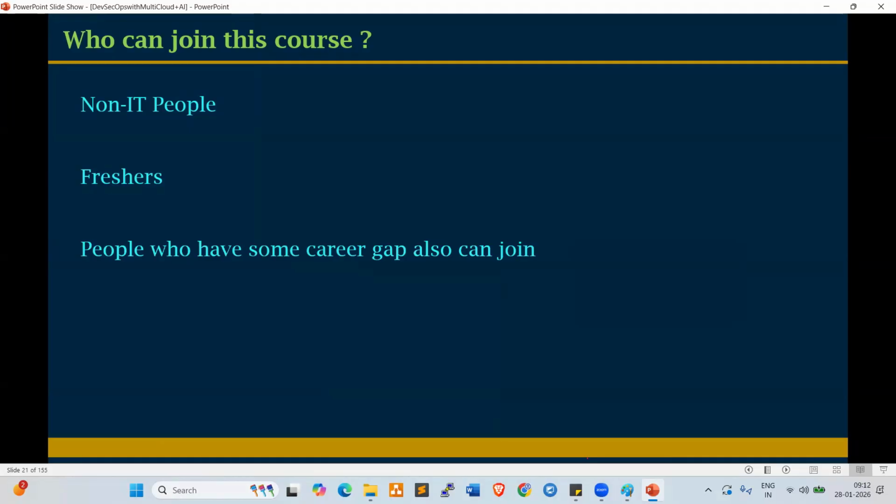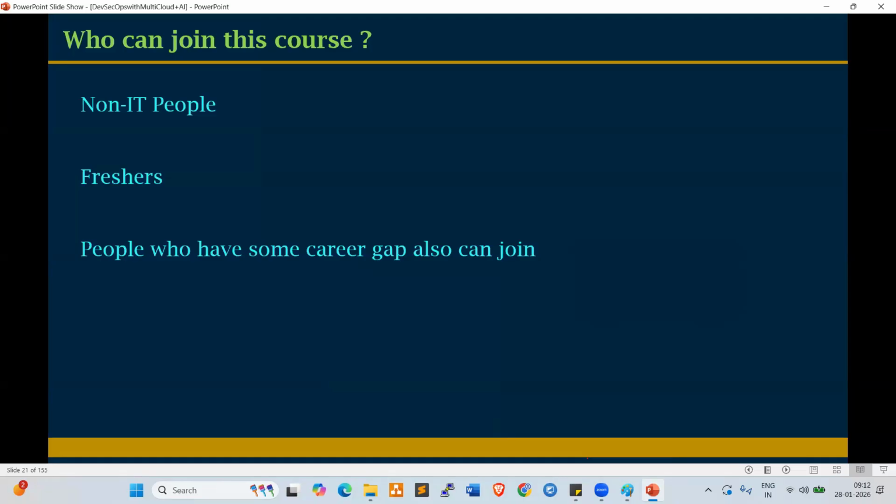So in my previous batch, one guy had an 8-year gap, and currently he is in Cognizant. So how to fill the gap? I explain. I prepare your resume, and also how to present our skill sets in the interview.